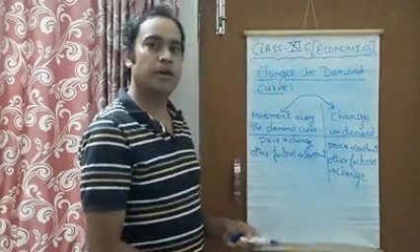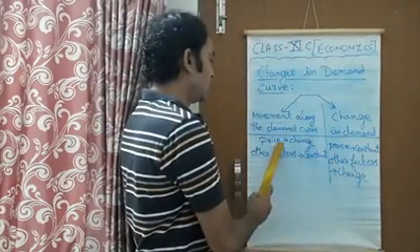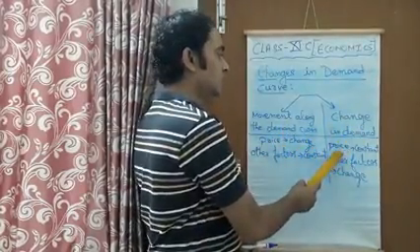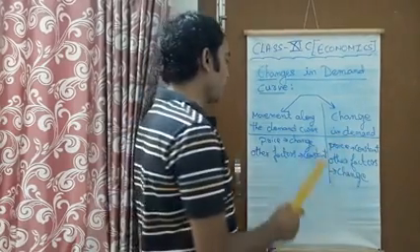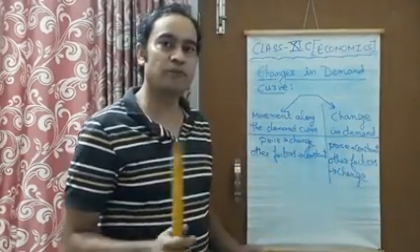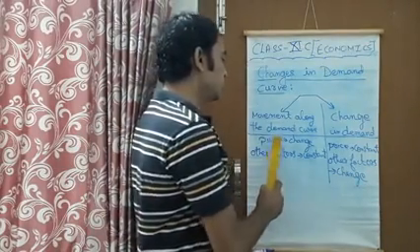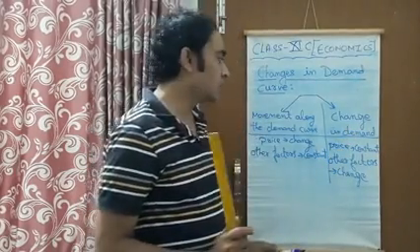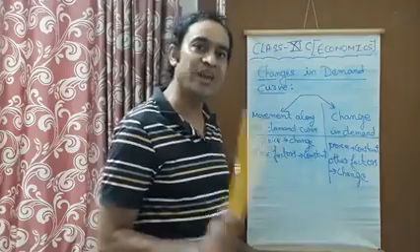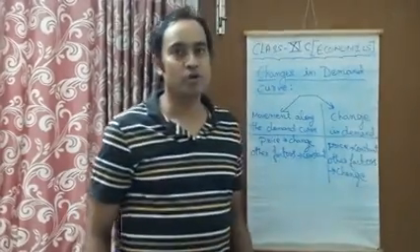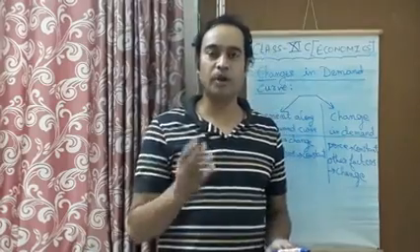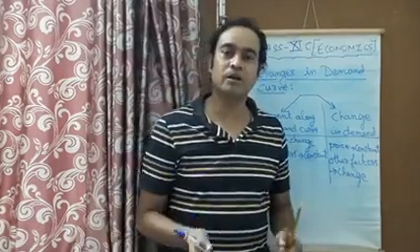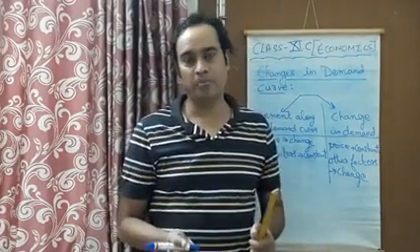So this is the difference between both these two. Movement along the demand curve, price is changing, but change in demand, price is remaining constant. So during the situation of movement, the demand is going to change due to change in price, but in the case of change in demand, the demand curve is going to change due to change in other factors. So this we have come to know, what these two situations are. So let's study both these two situations one by one in detail.